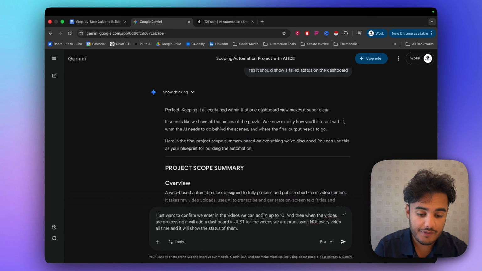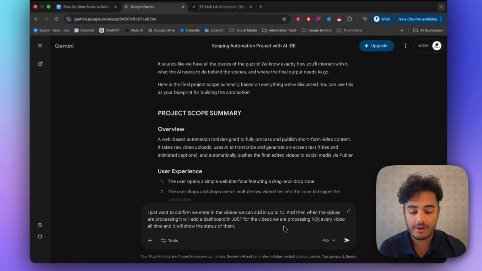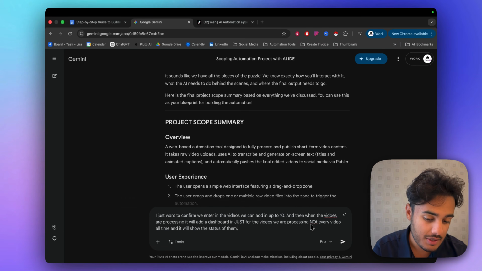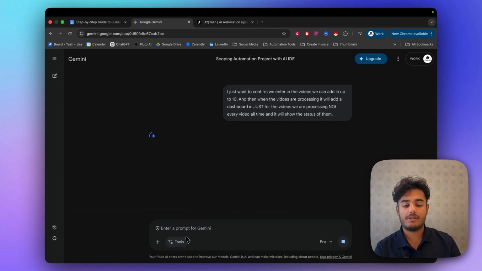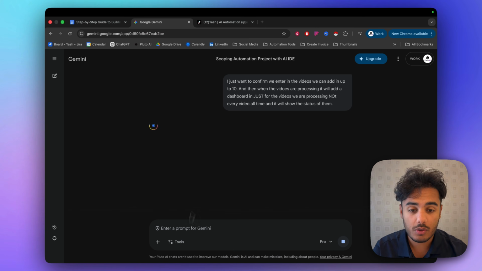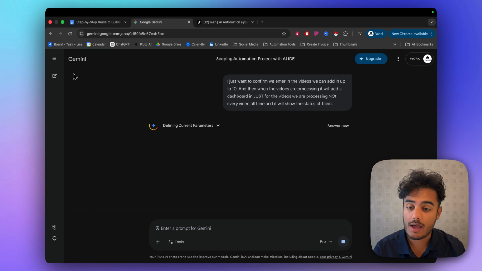Okay, and I'm just confirming that when we add the videos in, it does actually create the dashboard at the bottom or wherever it needs to create the dashboard. I don't really mind where it goes, but it does actually go and do that rather than just ignoring it. So let me send this across, and let's hope that once we add the videos in, it creates a little dashboard with all the videos that we are processing in that moment.